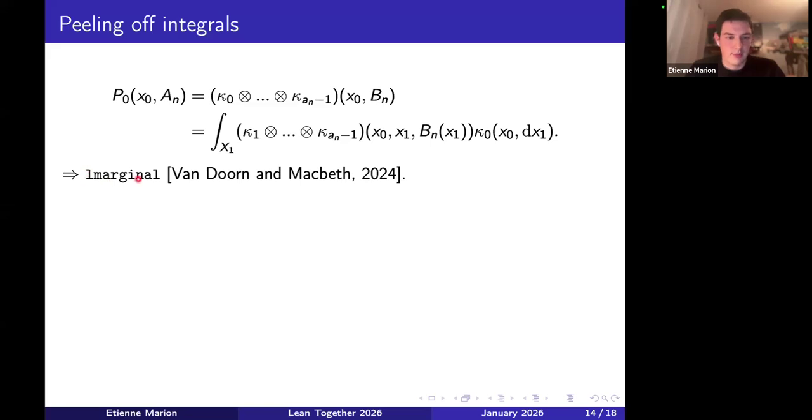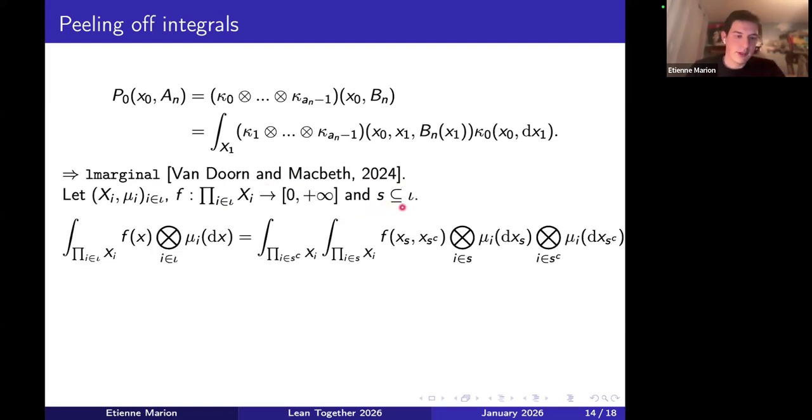But fortunately, very early in the project, Sébastien suggested that I look at something in Mathlib that's called lmarginal. It's an idea from Floris van Doorn and Heather Macbeth. You can check their paper from 2024. And the idea is the following one. If I have a family of measure spaces, so mu i here is a measure, and I have a function defined over the whole product space and a subset S of coordinates, I can integrate F against the product measure there. And to do so, I can first integrate against coordinates which are inside S, and then coordinates which are not in S.